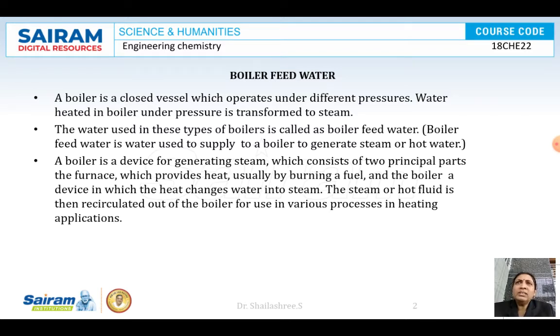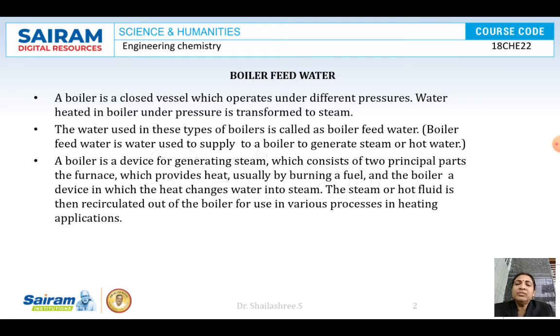Okay, what are these boiler troubles? I told you water is needed for all living beings and also for industries. For us, for what purposes is water needed? For cleaning, washing and drinking purposes, and almost all industries need water. There is no industry which does not require water, right?